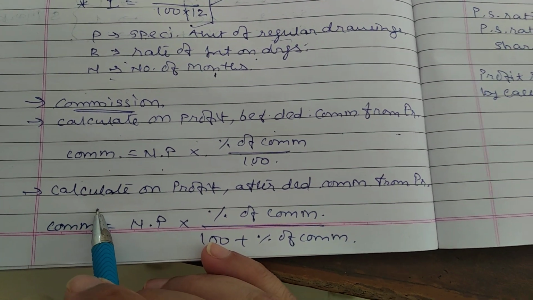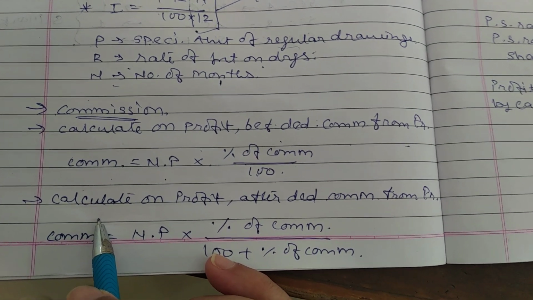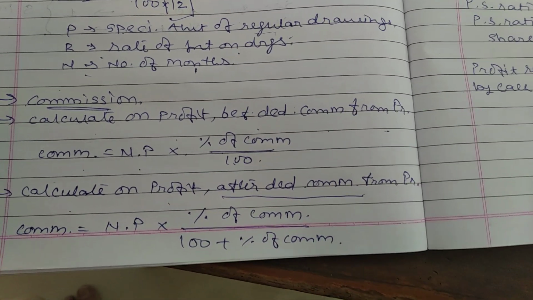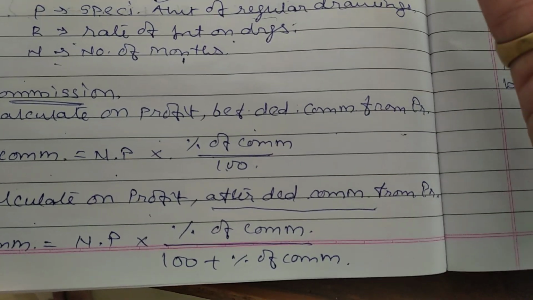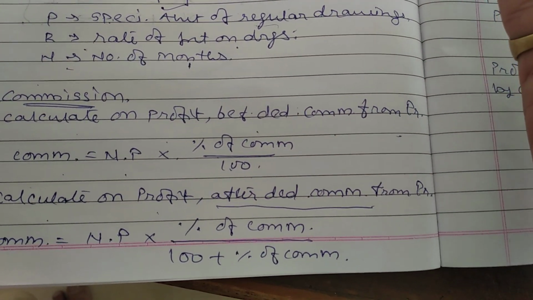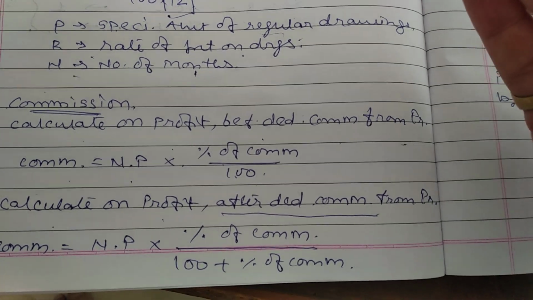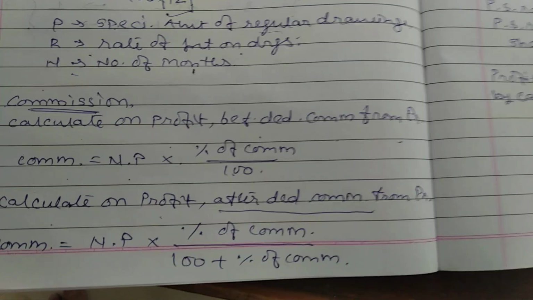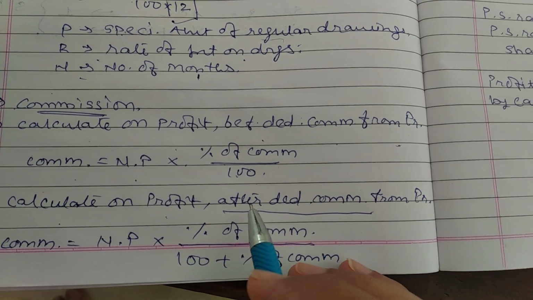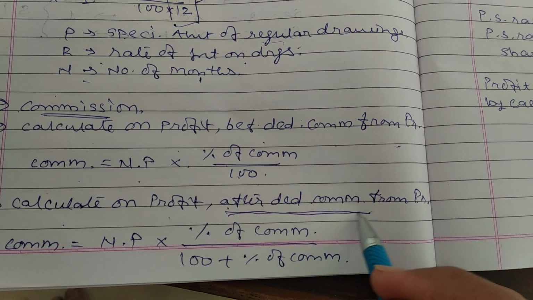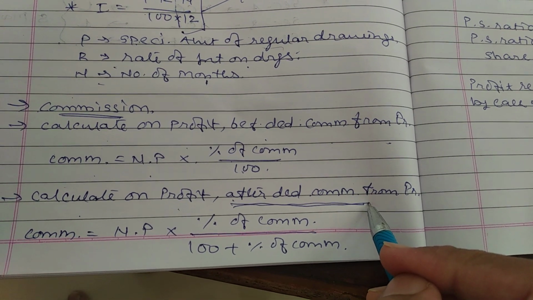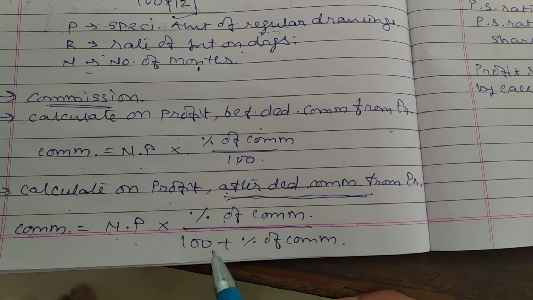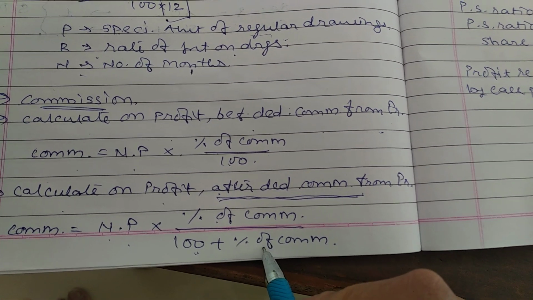If the question says to calculate the amount of commission on profit after deduction of commission from profit, you don't know the commission, and the profit itself is given, and you are supposed to calculate the amount of commission after deduction of commission. Then the formula to find commission is commission = net profit into rate of commission upon 100 plus rate of commission.